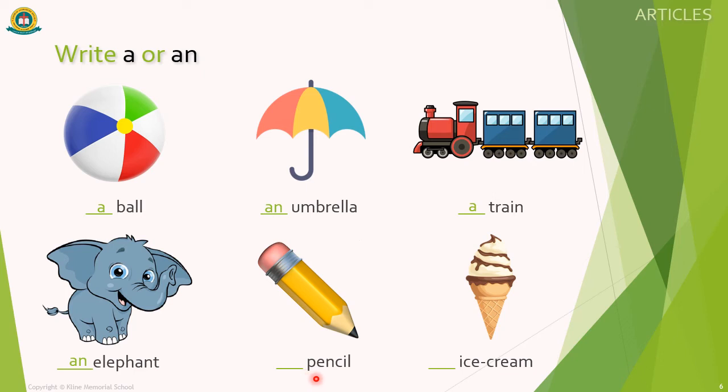Next one is pencil. Pencil starts with consonant sound P. So we will write a pencil. And the last one, ice cream. Ice cream starts with a vowel sound I. So we will write an ice cream. A ball, an umbrella, a train, an elephant, a pencil, and an ice cream.